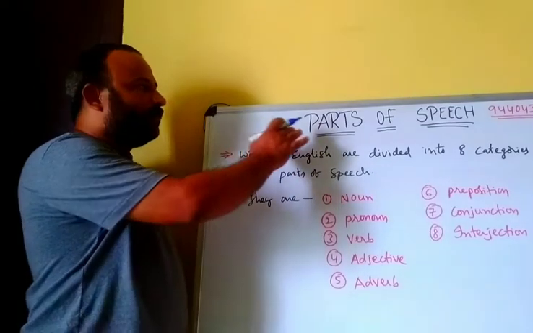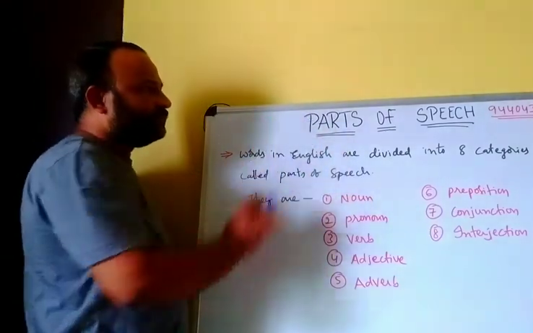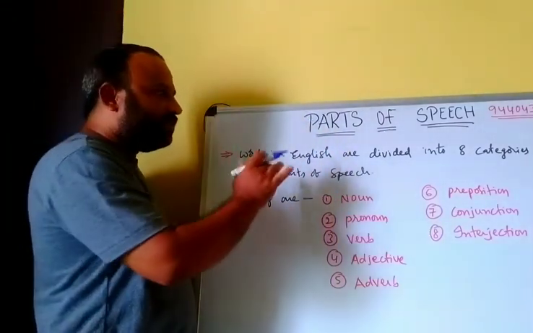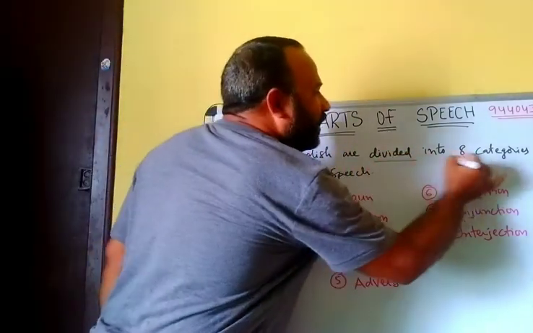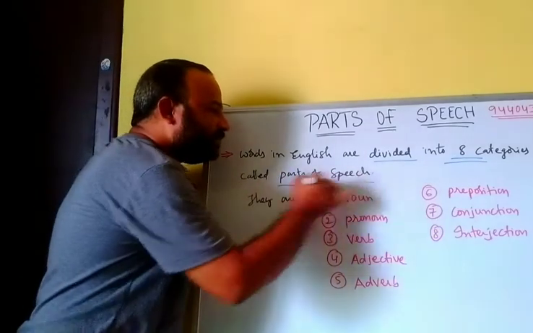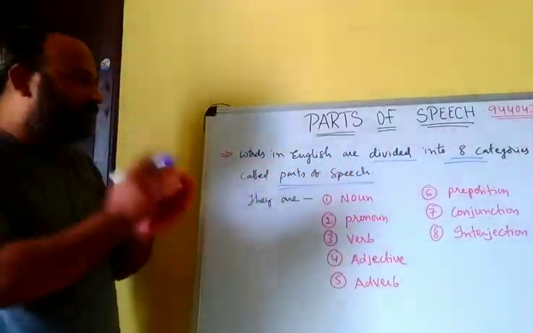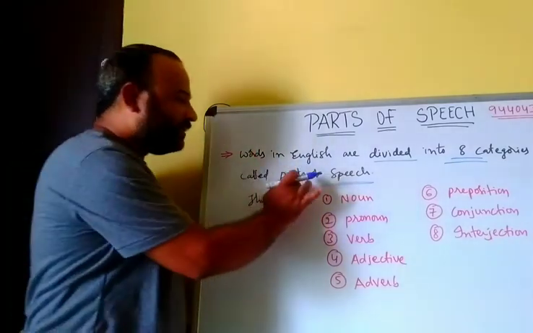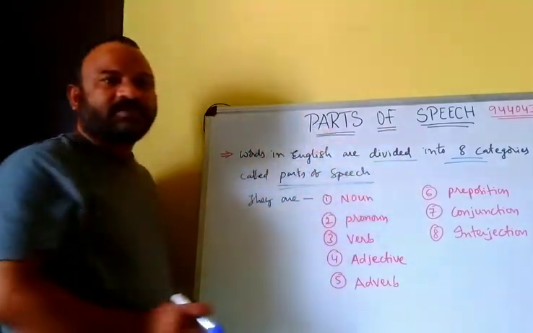Now I'm going to tell parts of speech. What is parts of speech? Words in English are divided into 8 categories called parts of speech.